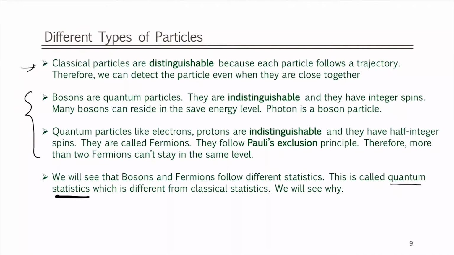The term may be intimidating, but in this course we are not going into the mathematical detail of deriving any of those quantum statistical formulas. All we are emphasizing is that these particles are indistinguishable. The rest of the things are the same as what we have discussed, and it will not be complicated, as you will see soon.